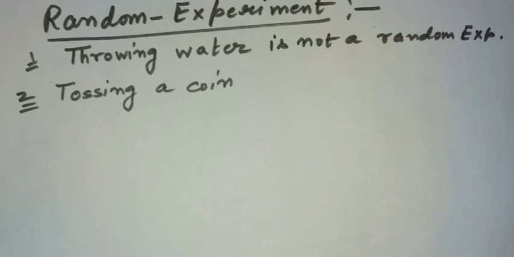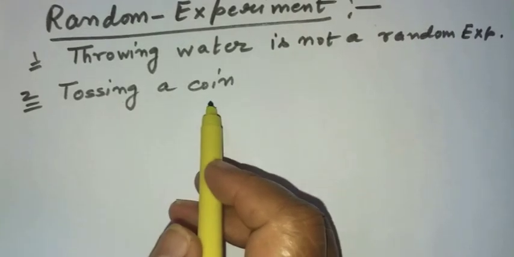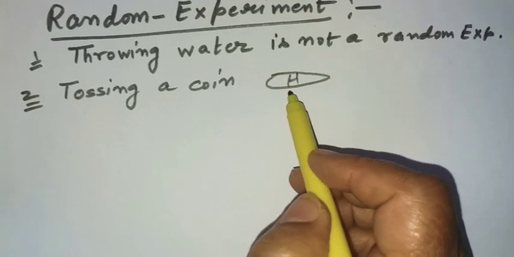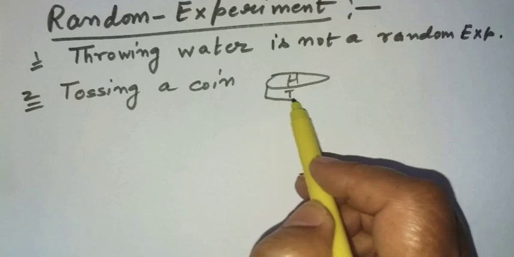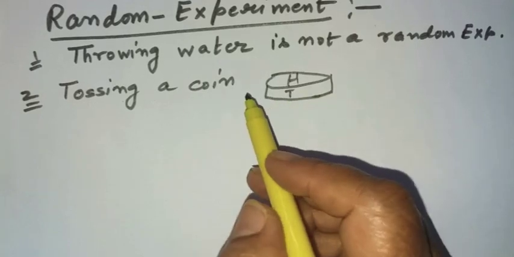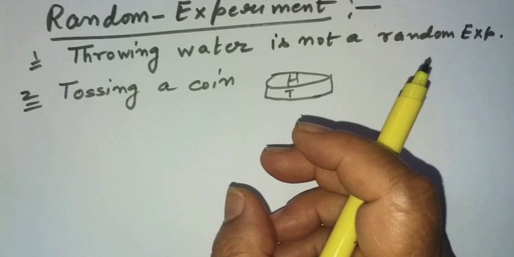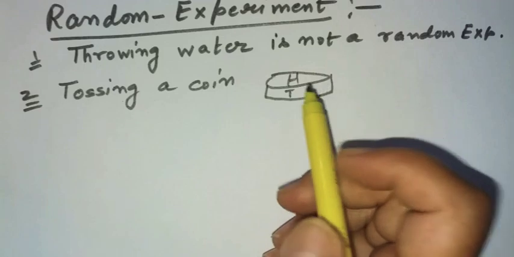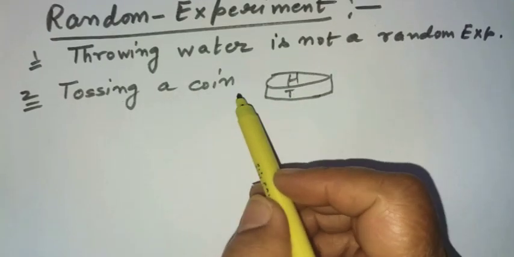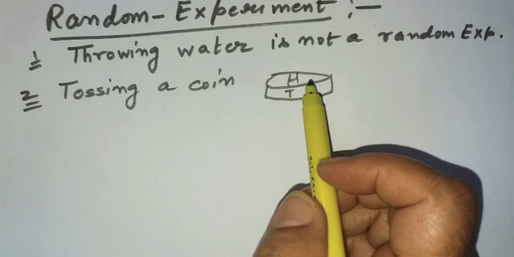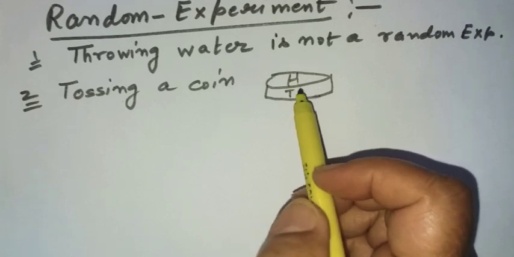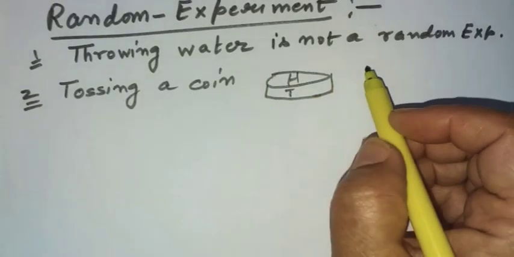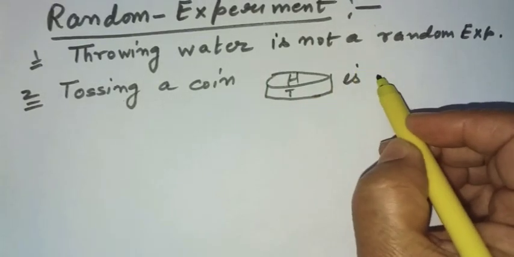Let us consider another experiment, tossing a coin. You have a coin and if you toss it, it has got only two faces, head and tail. When it lies on the floor, you never know whether the head will come up or the tail will come up. So first, tossing a coin has got more than one outcome, either a head or a tail. And second, it is not predetermined whether head will appear or tail will appear. So tossing a coin is a random experiment.